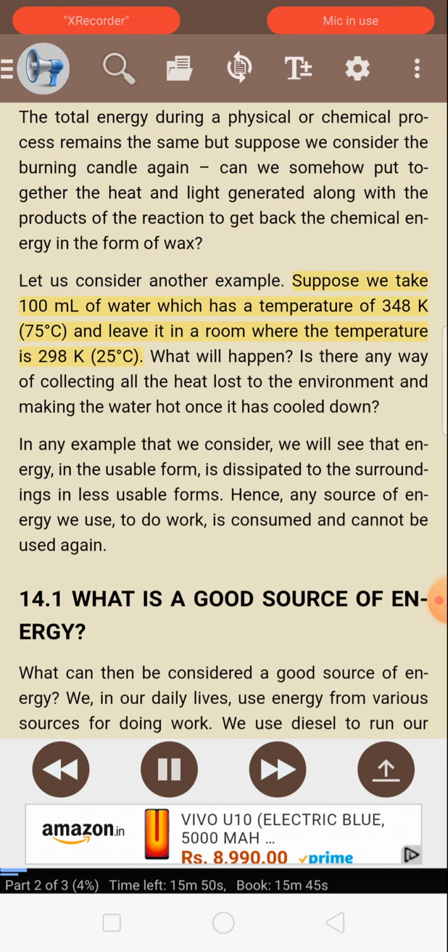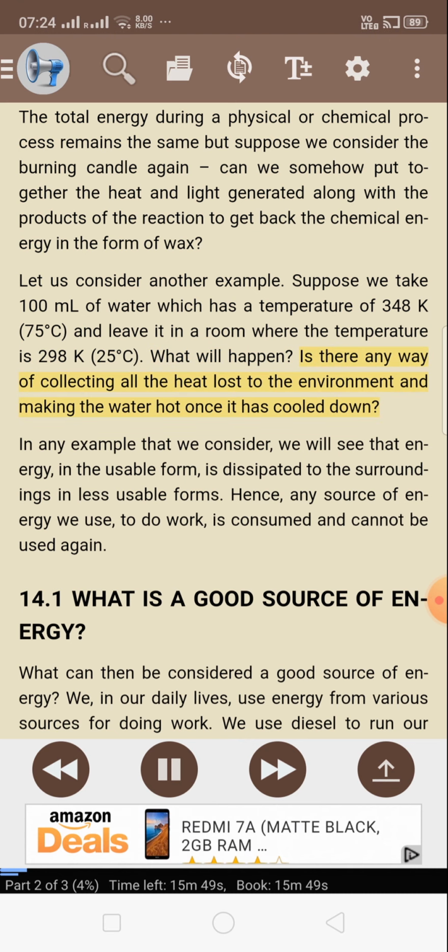Suppose we take 100 milliliters of water which has a temperature of 348 K, 75 degrees Celsius, and leave it in a room where the temperature is 298 K, 25 degrees Celsius. What will happen? Is there any way of collecting all the heat lost to the environment and making the water hot once it has cooled down? In any example that we consider, we will see that energy, in the usable form, is dissipated to the surroundings in less usable forms. Hence, any source of energy we use to do work is consumed and cannot be used again.